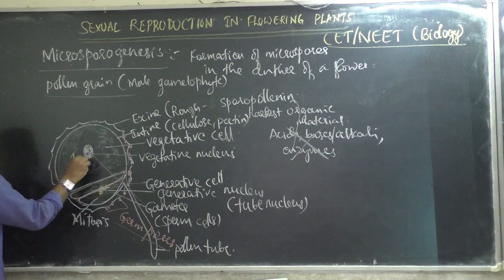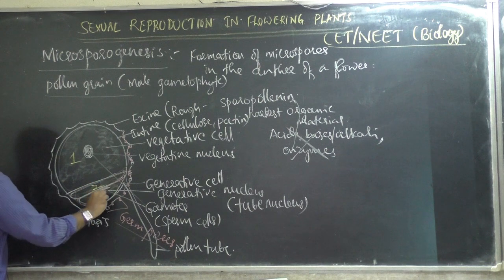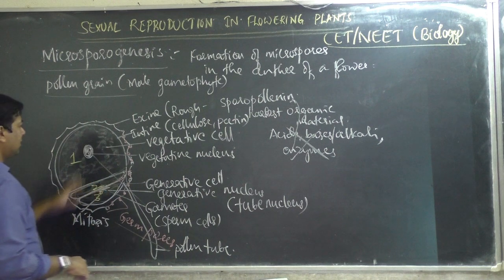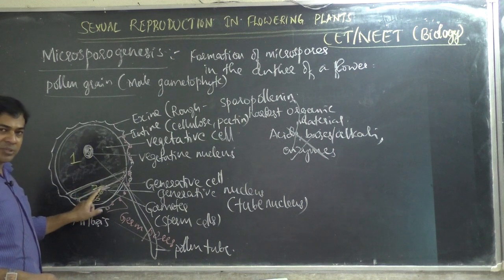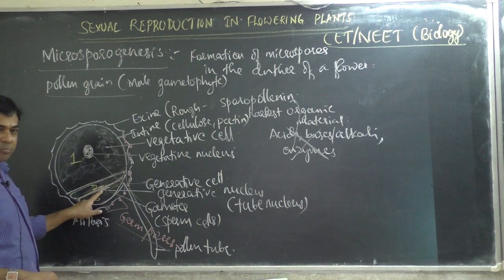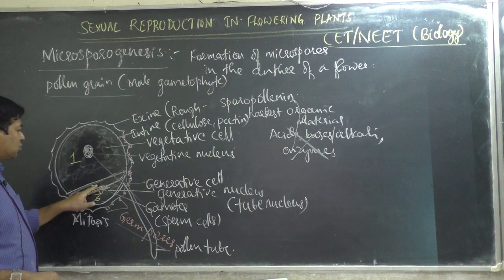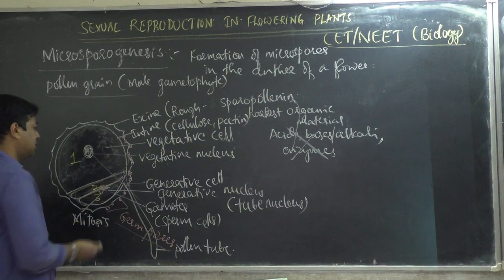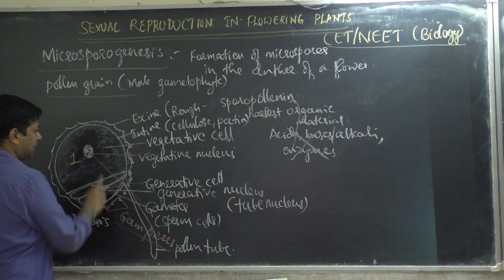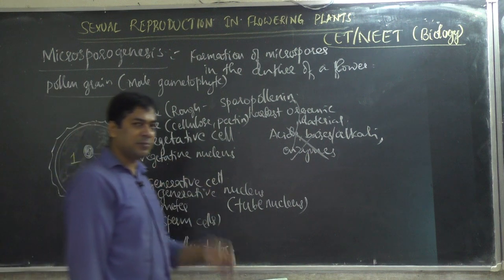This is cell number 1, this is cell number 2, this is cell number 3. Nothing happened to this bigger cell. Only the generative cell divides again by mitosis into 2 more cells. So 2 cells here plus 1 cell, totally 3 cells will be produced.